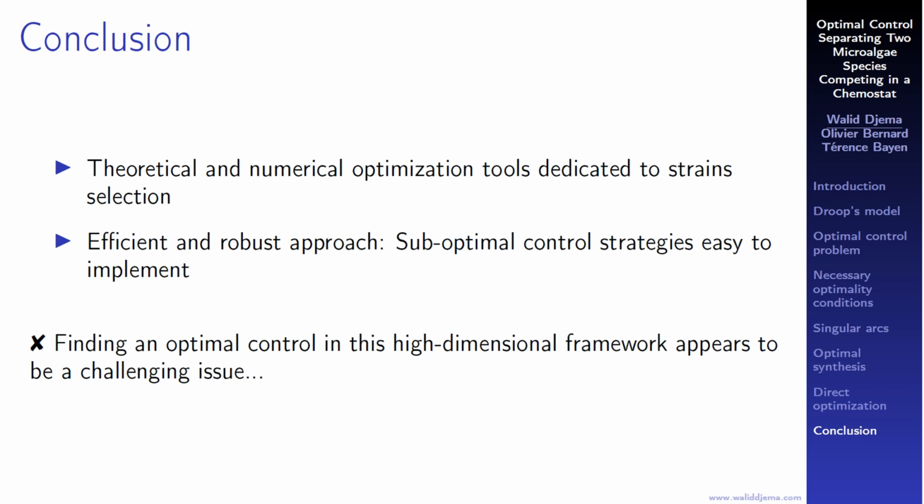So, in this work, we discussed theoretically and numerically the issue of optimal species separation. We provided a strategy to select the species of interest in minimal time in the Droop model. And in future work, we will focus more on the analysis of the singular arcs in order to better understand their role in the structure of the optimal control.